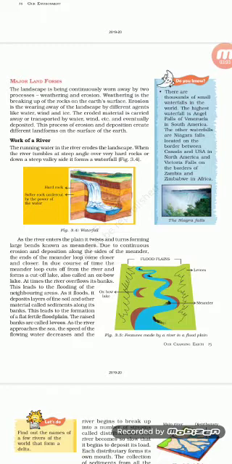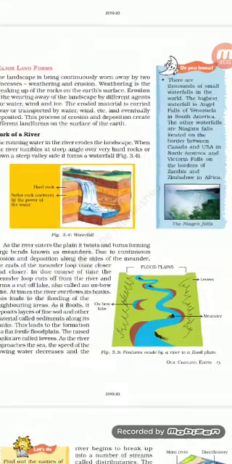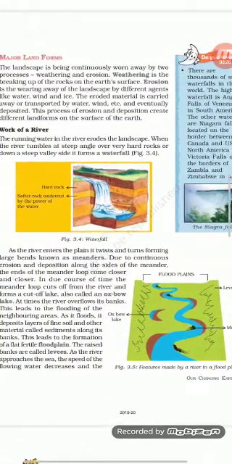When the river comes down from a very steep slope, at an angle from the mountains down into the valleys, it also forms a waterfall. You can see here in the picture that there are hard rocks, and then there are softer rocks. When the river is flowing and it gets a steep slope, at kind of a right angle, and the water falls down with a huge force in a straight manner, that is called a waterfall.